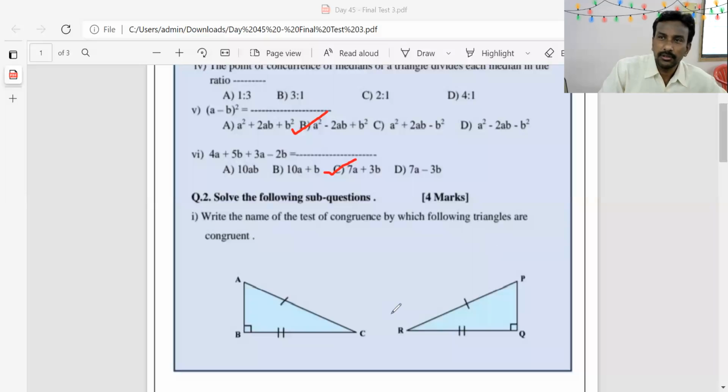Therefore, you have to write down the test of congruence. Which is the test? This is a right angle triangle. This is also a right angle triangle. Both are right angle triangles. If the triangle is right angle and the hypotenuse and a side are congruent, then the test of congruence is the hypotenuse side test. So triangle ABC is congruent to triangle PQR.